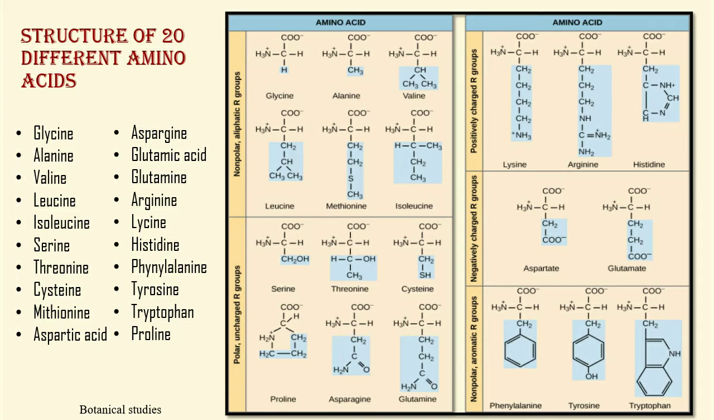Phenylalanine. It is an aromatic amino acid. Replacement of beta hydrogen of alanine by phenyl gives phenylalanine. Tyrosine is also an aromatic amino acid. Structurally, it is a hydroxylated derivative of phenylalanine. Tryptophan is also an aromatic amino acid. Proline has an imino group instead of an amino group attached to the alpha carbon atom. It is therefore an imino acid and not an amino acid.